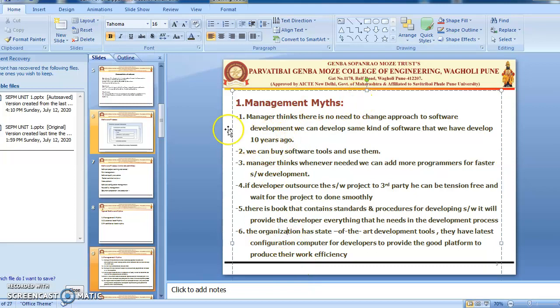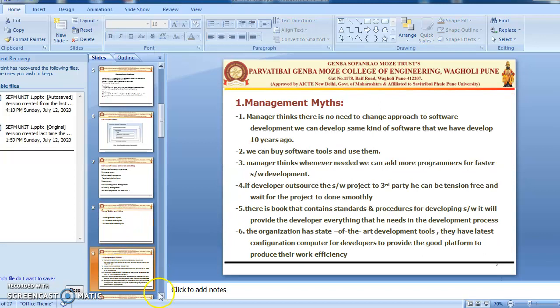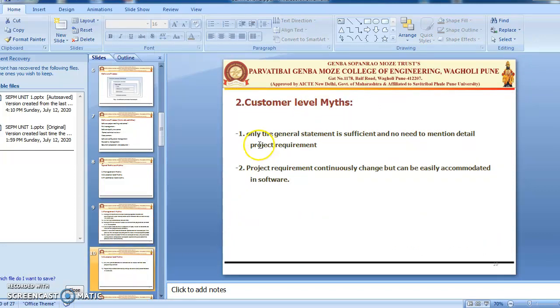So these are the management level myths. There are 6 types. Then the next type is customer level myths. The first customer level myth is, only a general statement is sufficient and we do not need to mention the project details. But the reality is, a general statement alone is not sufficient for project development. Other details like project requirements are also essential. The customer must provide other information like design details and validation criteria. Hence, during the complete software development process, customer and developer communication is very essential.